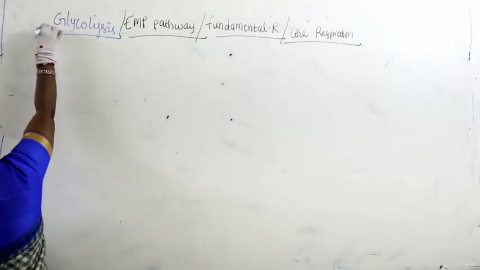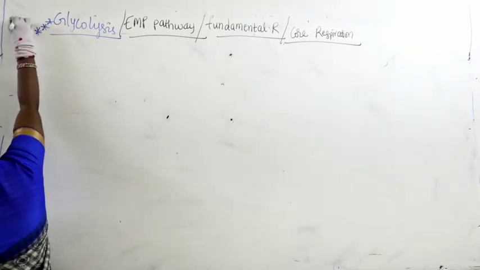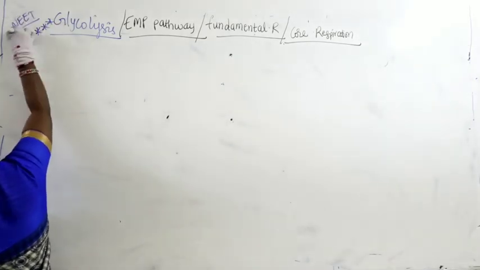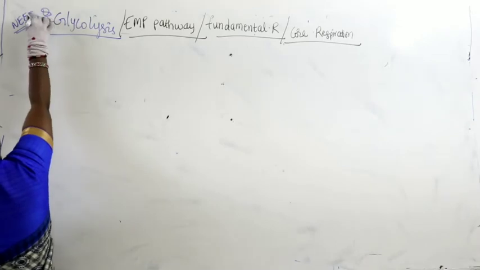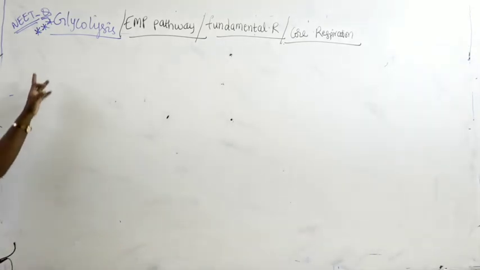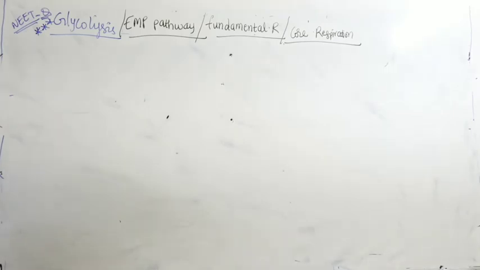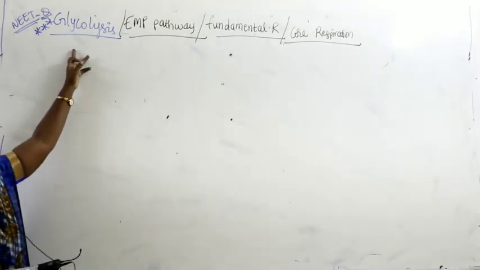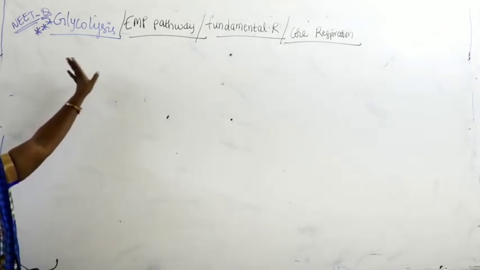Guys, you have to practice glycolysis. Glycolysis is very important, and definitely we get questions in the final NEET paper. So glycolysis has a lot of weightage. Very important concept here. What we are discussing is the first step of aerobic respiration, glycolysis. As I told you, glyco means glucose, lysis means breakdown of glucose.